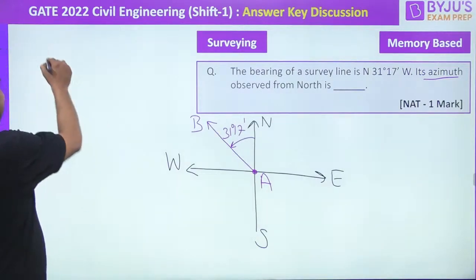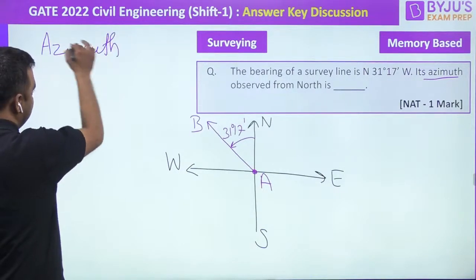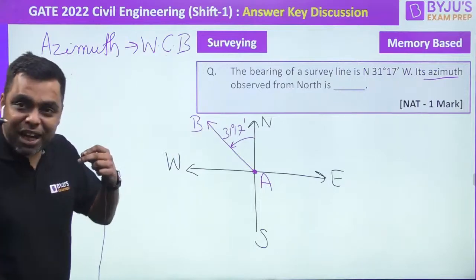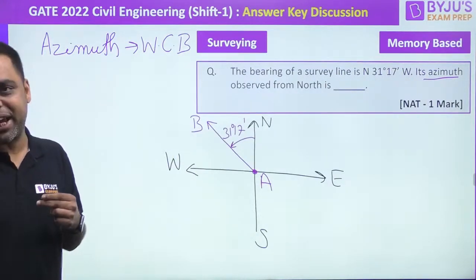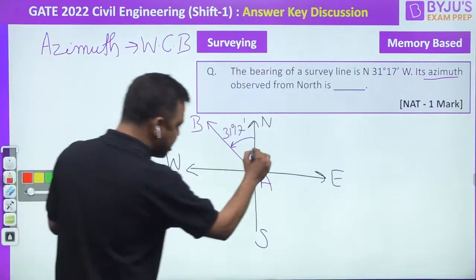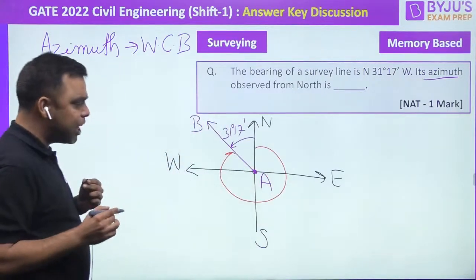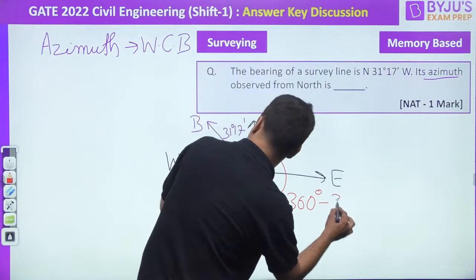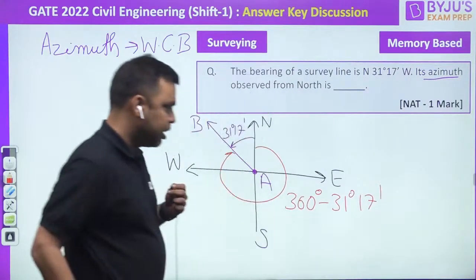Azimuth means WCB, whole circle bearing, and we are aware that WCB is measured from north end in the clockwise direction. So we are supposed to find this answer, and this value would be 360 degree minus 31 degree 17 minutes.